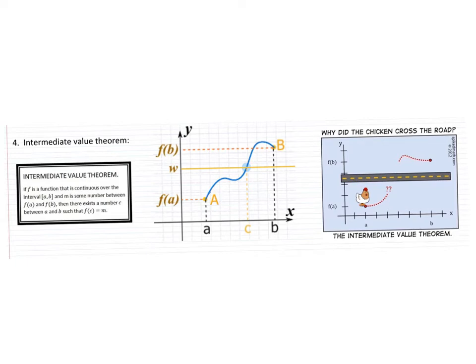Alrighty guys, in this part we're going to talk about the intermediate value theorem, aka the IVT. The IVT says that between points A and B, you're going to be guaranteed, okay? If the hypothesis is met, the hypothesis is the function has to be continuous over the closed interval A to B. So we need endpoints at A and B, and we need it to be a continuous function. So if that hypothesis is met, we are going to be guaranteed all values between f of b and f of a.